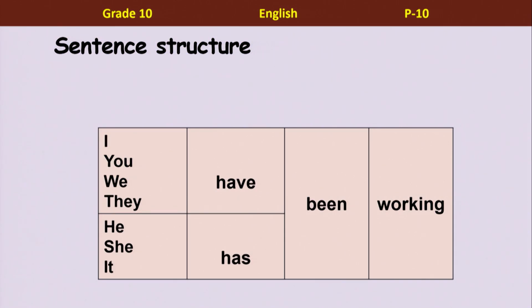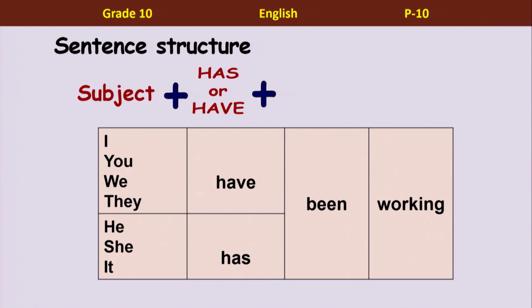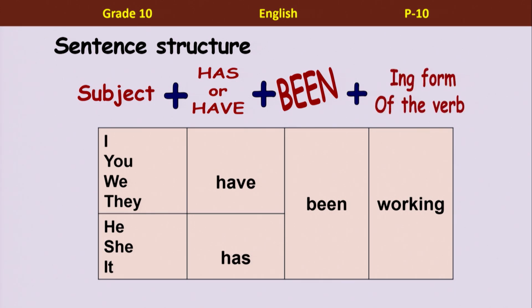When it comes to the sentence structure, whenever you want to write a sentence in present perfect continuous, you can follow the structure: subject, and according to the subject, we can use has or have. Now, why do we have two here, Ms. Suchitra? To use for plurals and for singular. Correct. So, according to the subject, you use has or have. Then, you use been, B-E-E-N, remember. Then, you add the ing form of the verb after been. That's right.